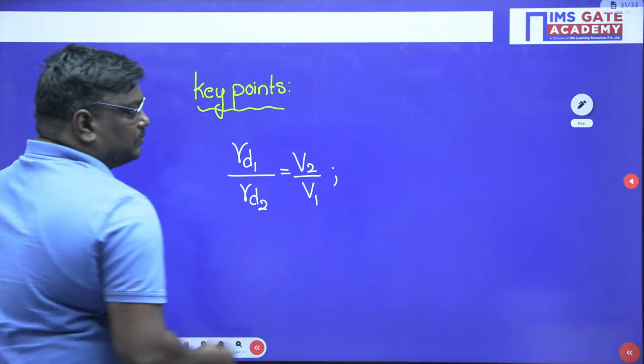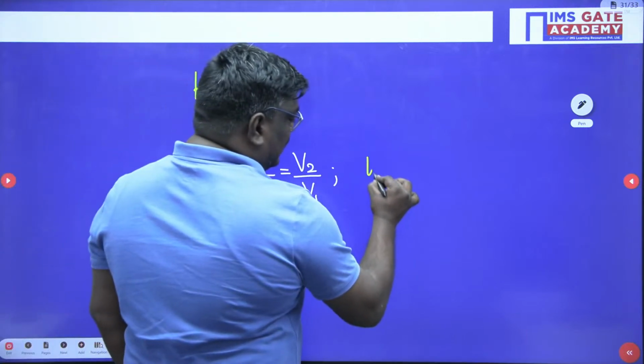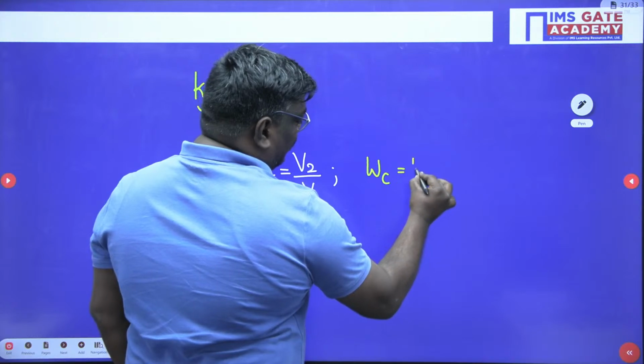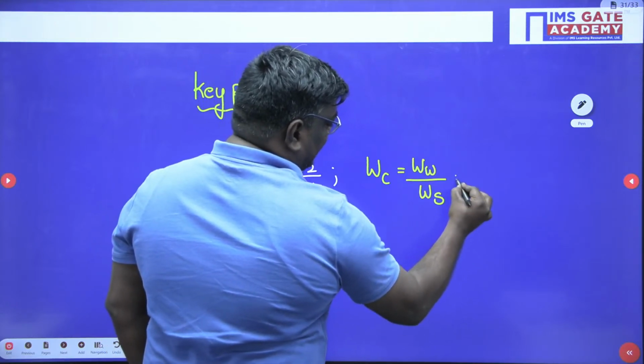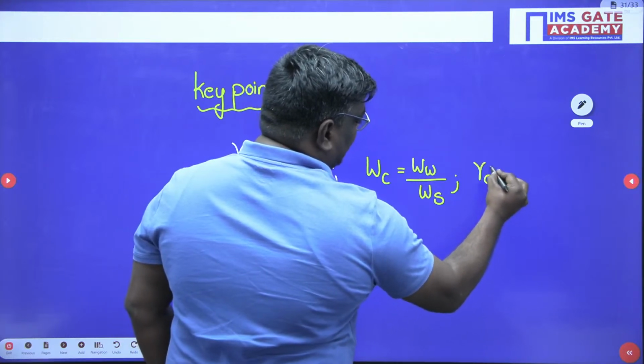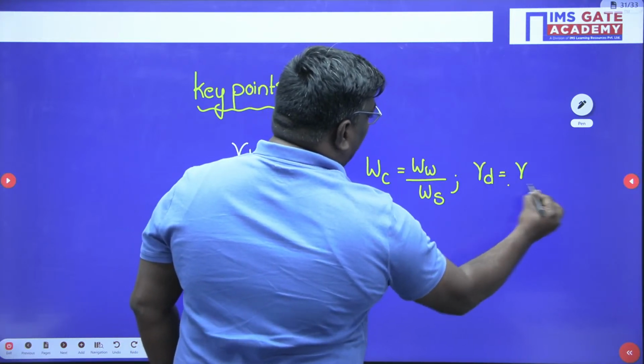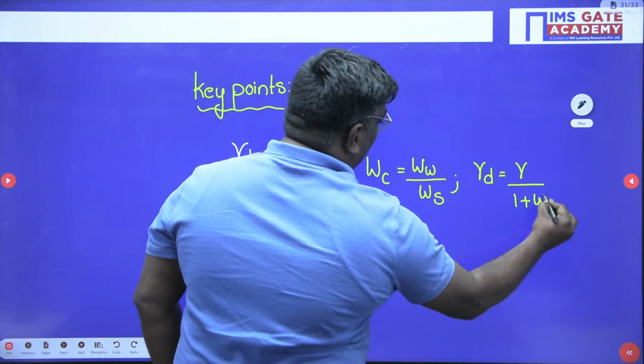Next, water content is equal to weight of water by weight of solids. Next key point is gamma D is equal to gamma upon 1 plus water content.